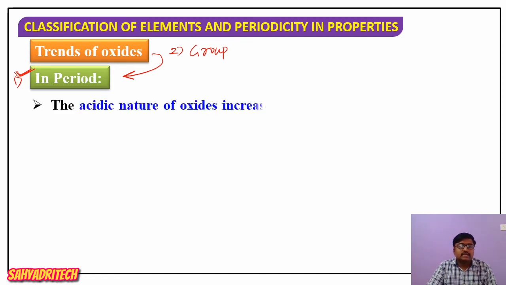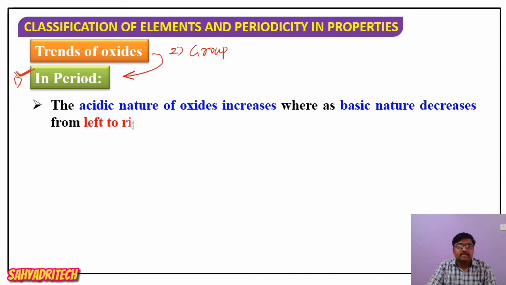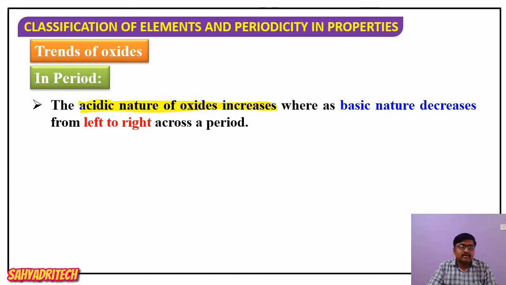If I consider a period, what does it say? In a period the acidic nature of oxides increases. So along a period, the acidic nature of an oxide increases. If acidic nature increases, then what about basic nature?